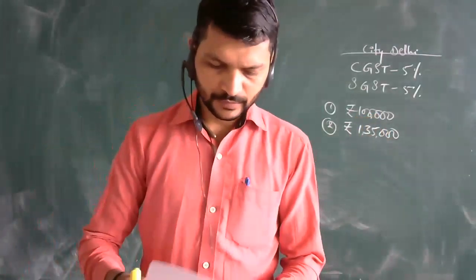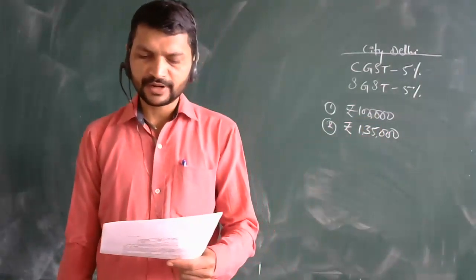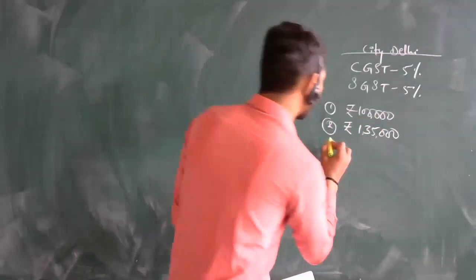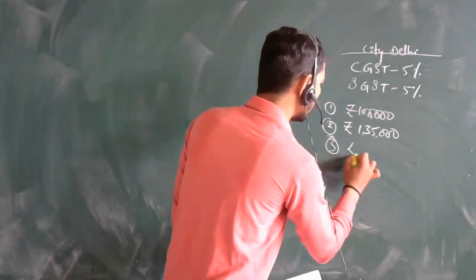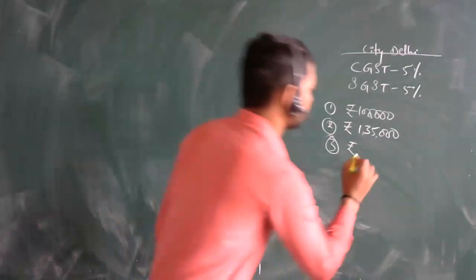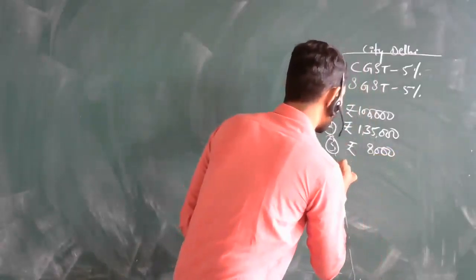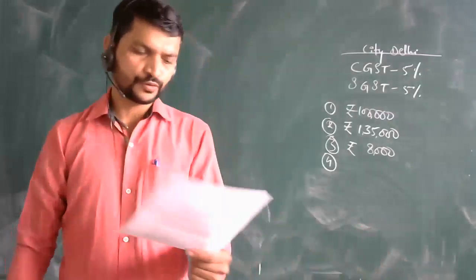Then third, he paid for railway transport rupees 8,000, for transportation of goods.